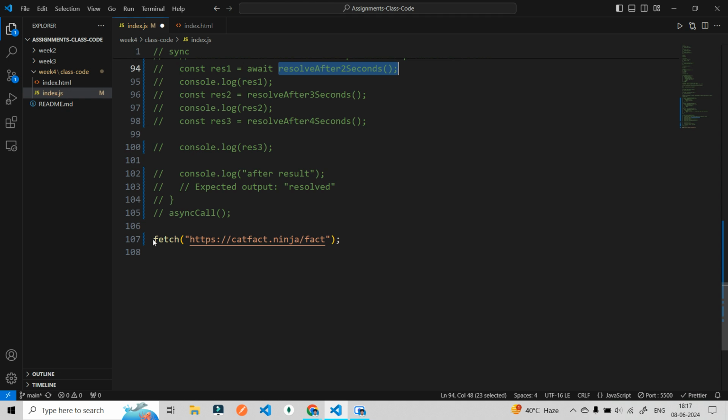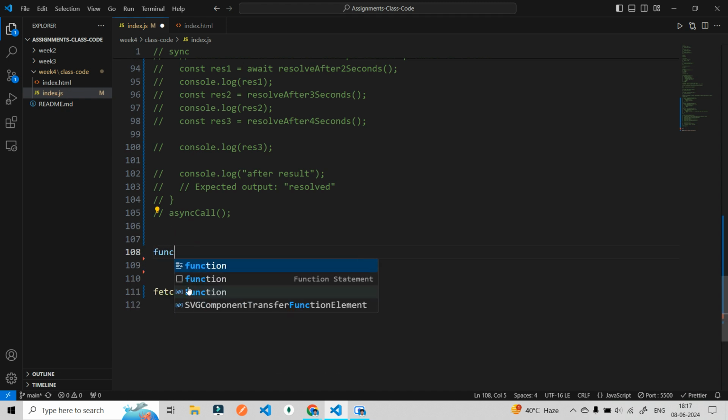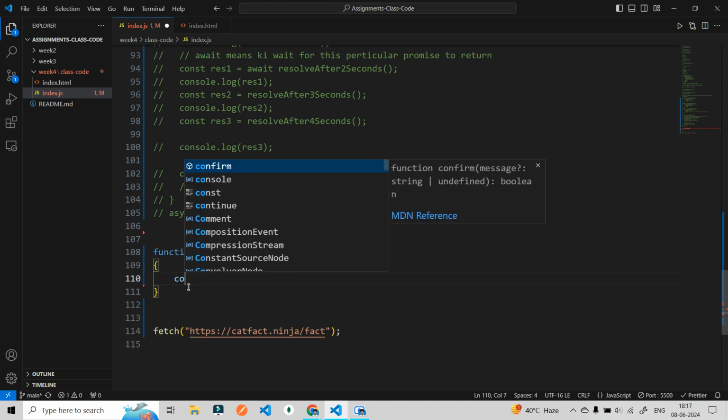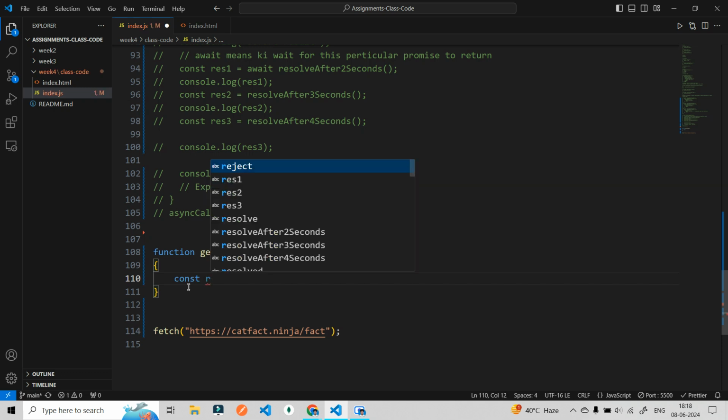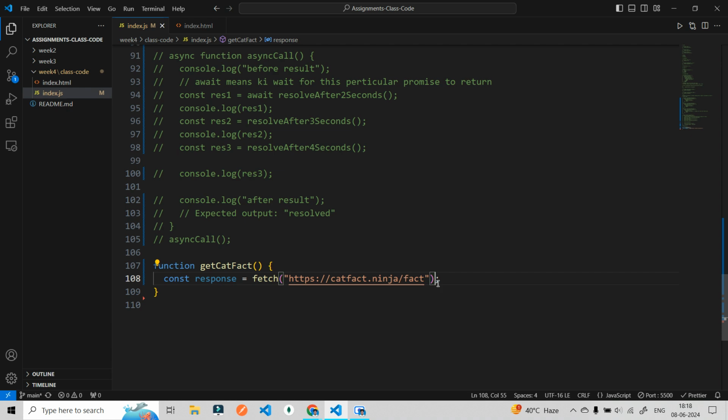So how are we going to do that? Let me create a function here, getCatFact, and here I am getting the response. And I will paste this. Now let's see what response comes.